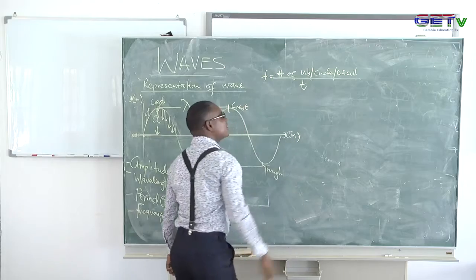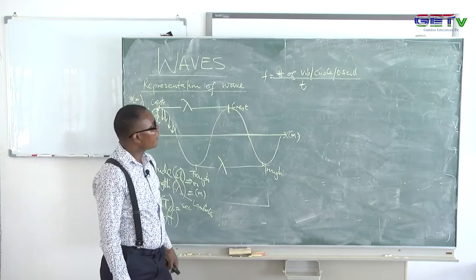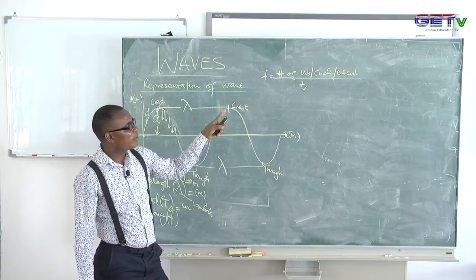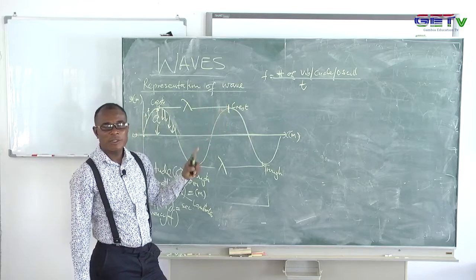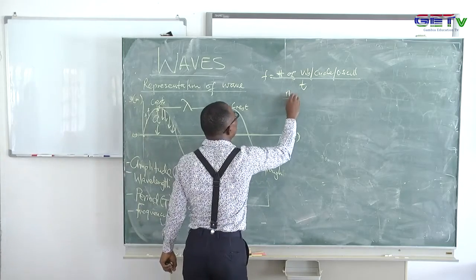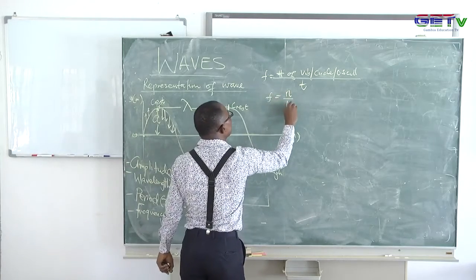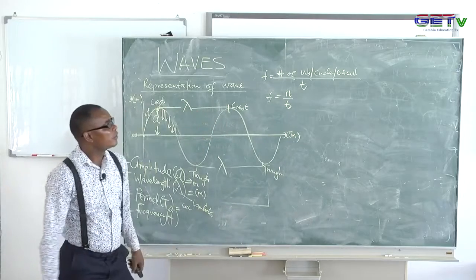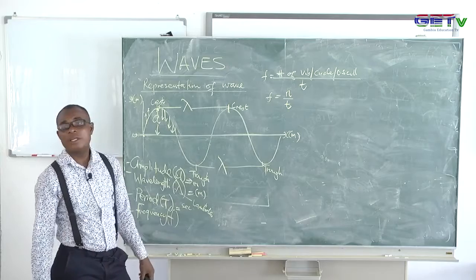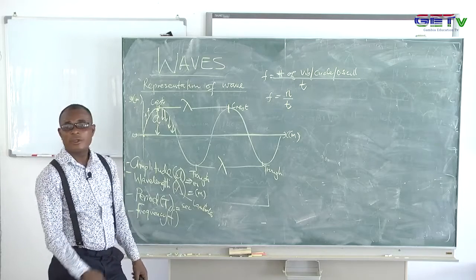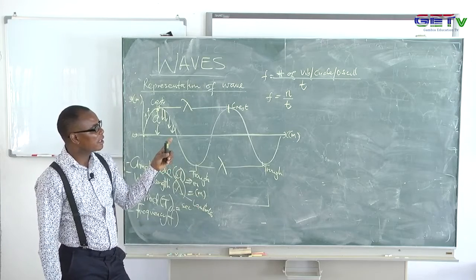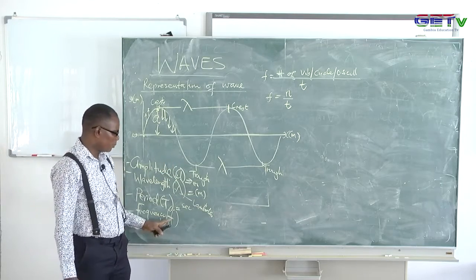It's done per unit time. So if I know the number of vibrations, watch out for this when we go to the questions. You see this formula coming. You have the number of vibrations, let me use n for that. And this says the frequency is the number of vibrations, oscillations or cycles made by the wave in unit time. So now, if that is the frequency, then it has some connection with the period.